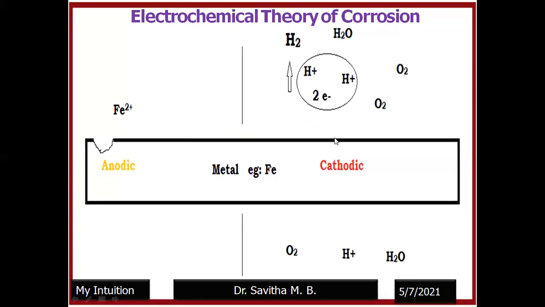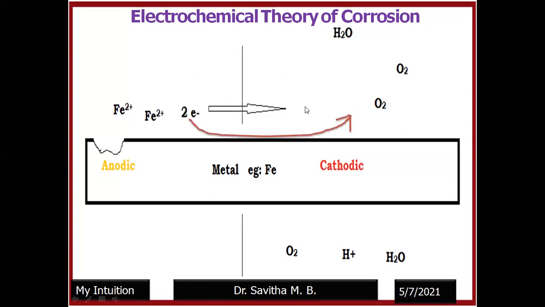What happens in the cathode region? See, if the reaction is liberation of hydrogen, H plus ions will accept the electron and get liberated as hydrogen. But we know that iron does not undergo rusting in the presence of H plus ion. It undergoes corrosion in the presence of water, okay, moisture and oxygen. Suppose H plus is there, initially all the hydrogen will be liberated, right? Next, see, water is present, oxygen is present. They both come near to the cathodic region.